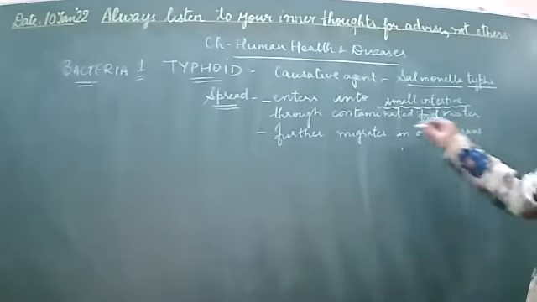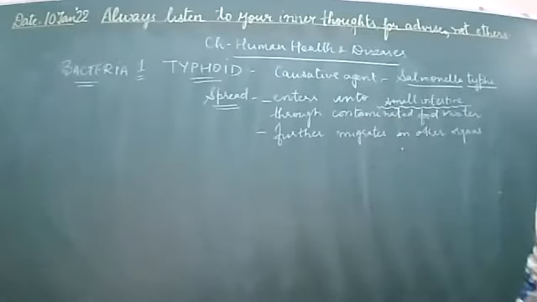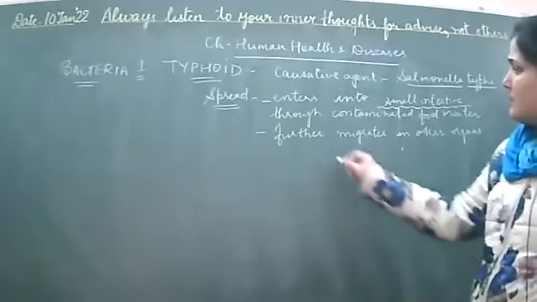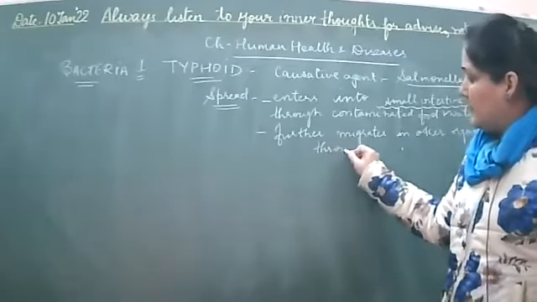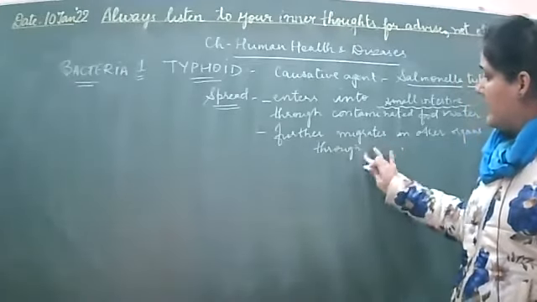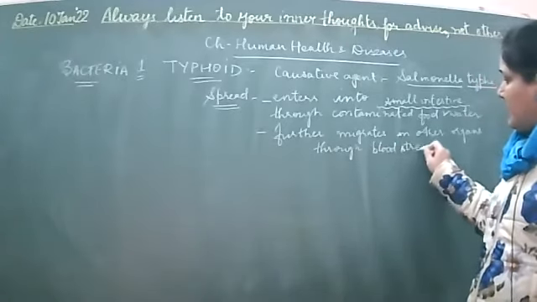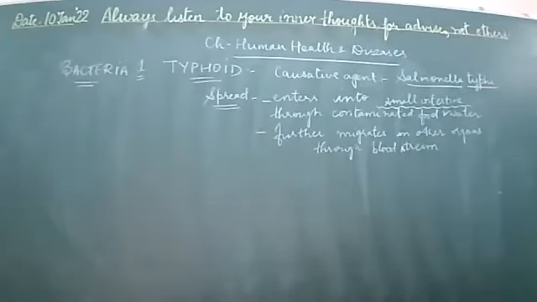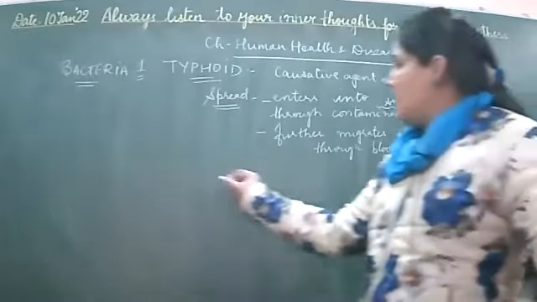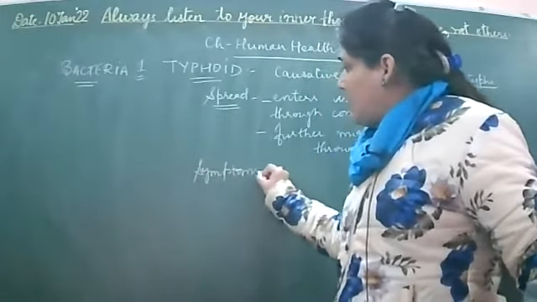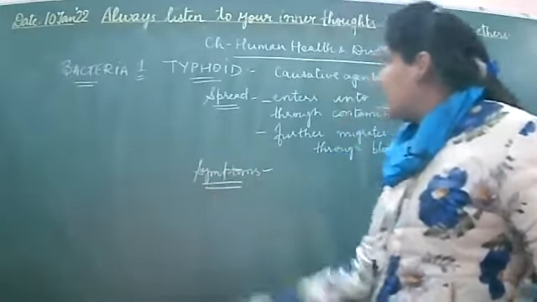अब कैसे जाएगा? Enter तो हुआ था small intestine में through the contaminated food and water, लेकिन अब दूसरे organs में कैसे जाएगा? That is through the blood. Blood stream से यहाँ से ये पूरी बॉडी के अंदर spread हो जाएगा and thereby causing the symptoms. Okay, right? Now next, write down what are the various symptoms of this particular disease.